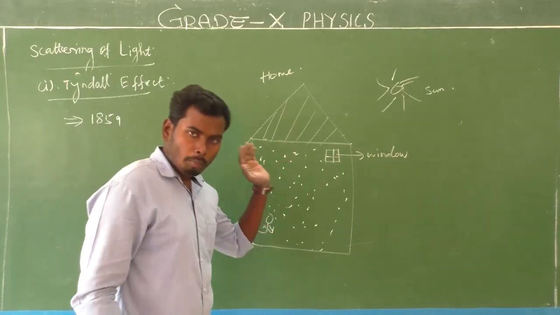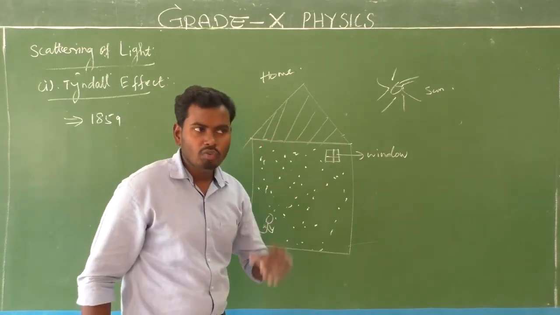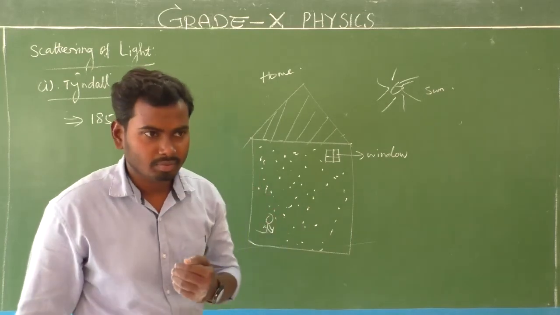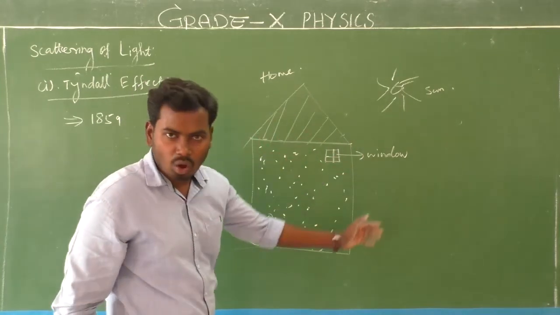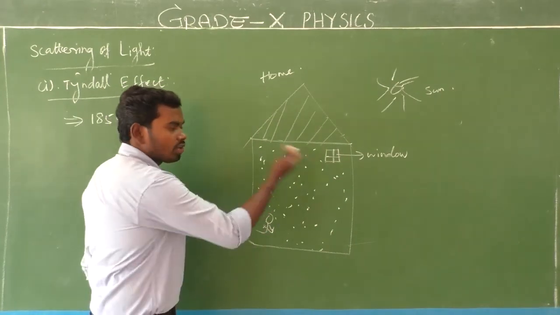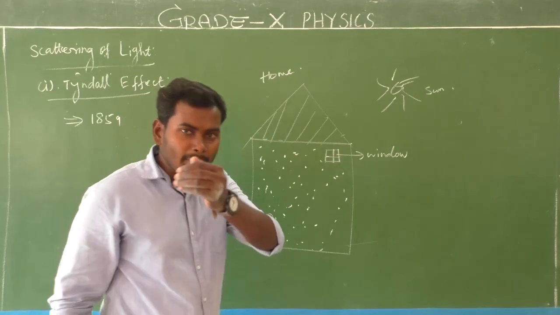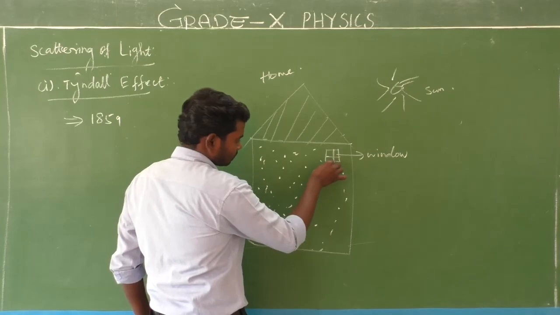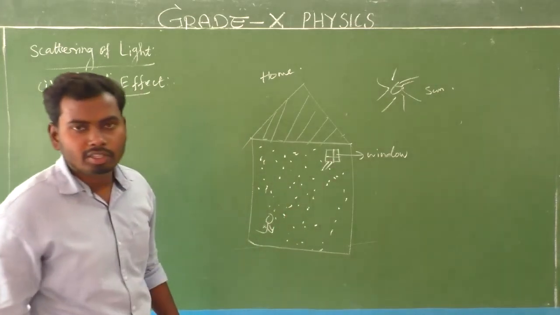If we open this single window, actually the window size is very small, what will happen? The sunlight will come inside, sorry, not out. The sunlight will come inside because there is sunlight around the home. Am I right? So like this, sunlight will come inside the home, isn't it?